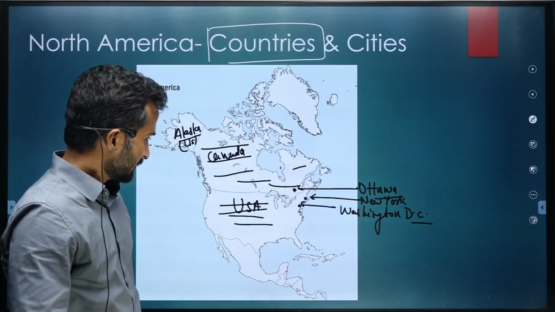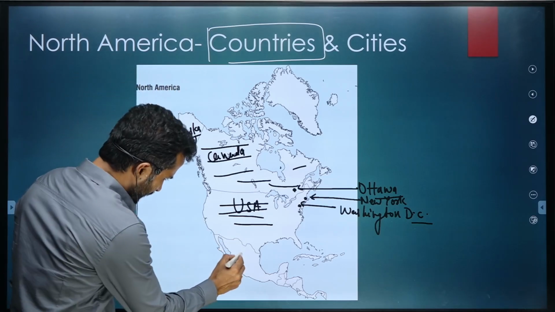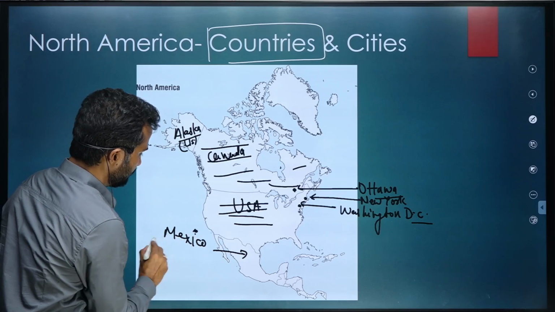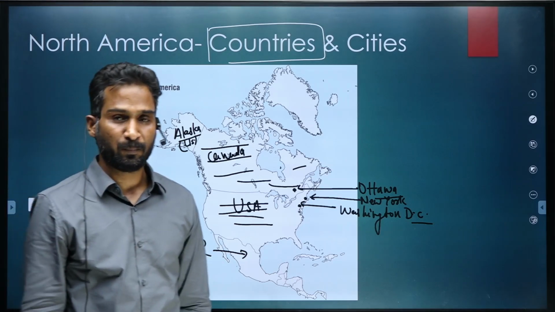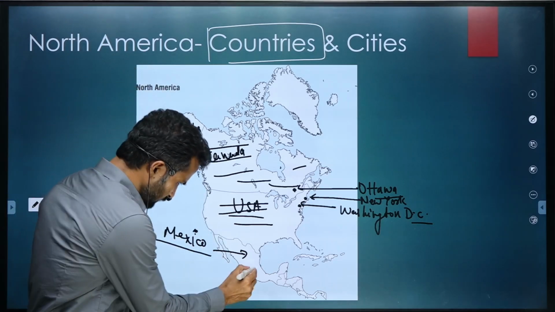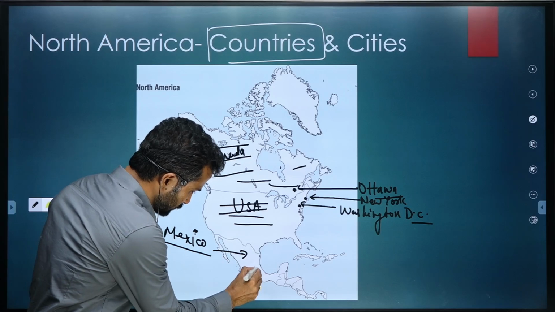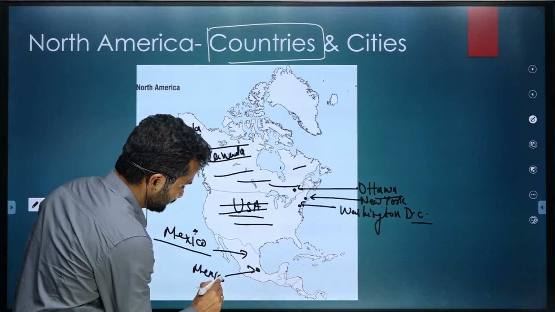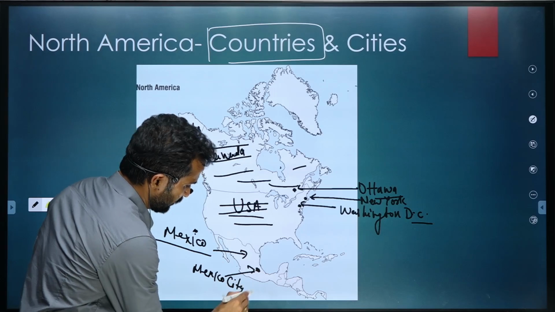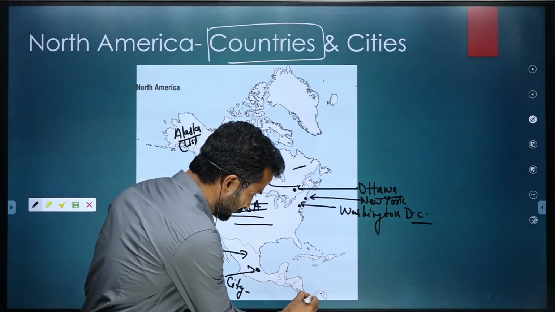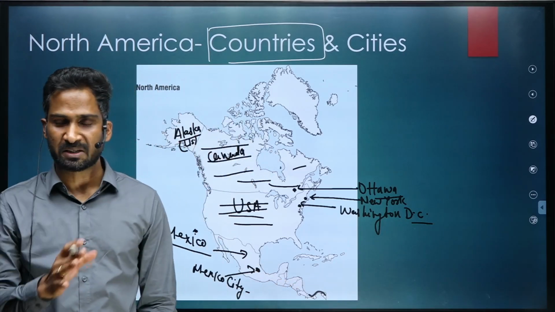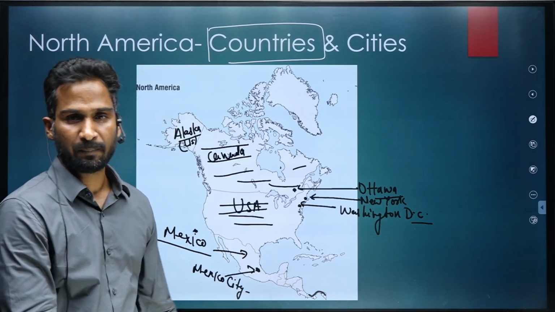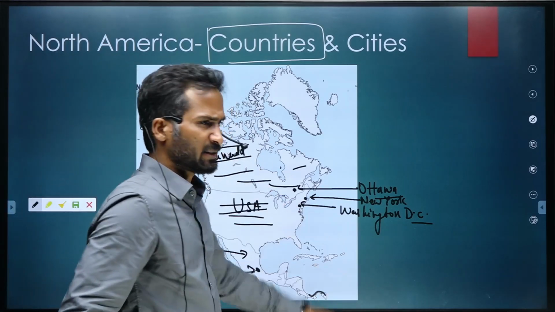Okay. Now, this is another big country you should know. At least these three countries you should know in North America. Mexico. Over here is Mexico City, which is the capital of Mexico. Then I already told you about Panama, this country at the bottom which connects with South America. Okay, so these are the important things.